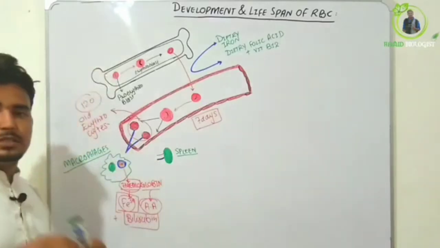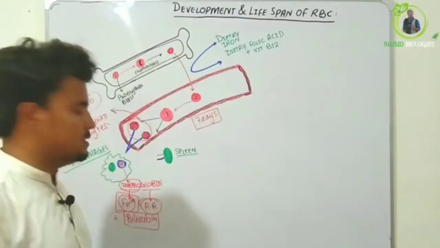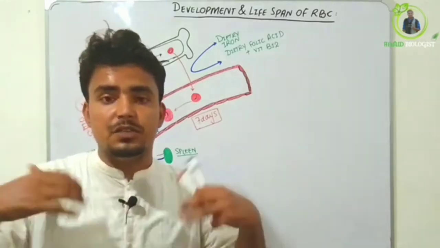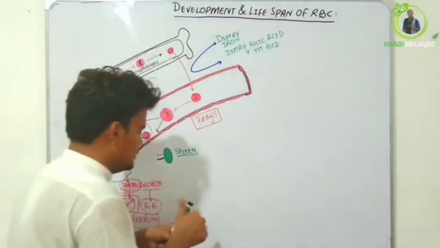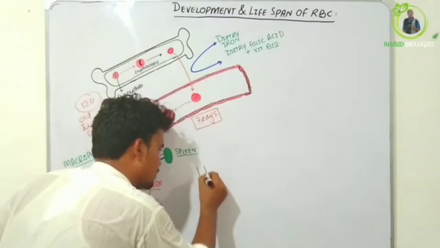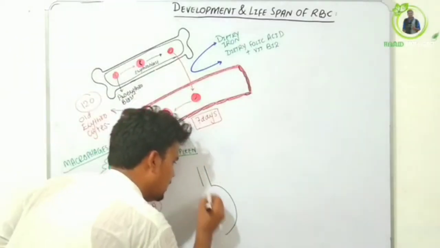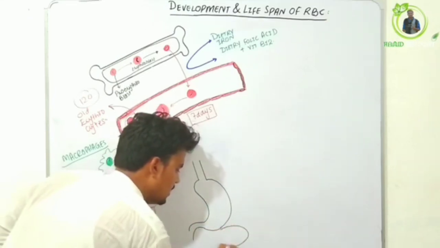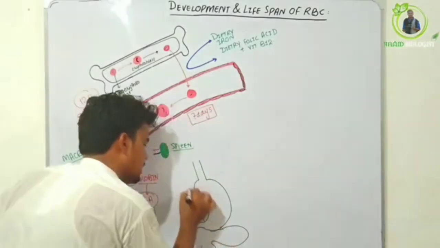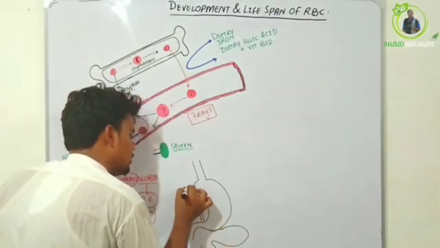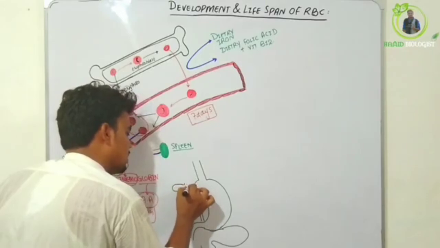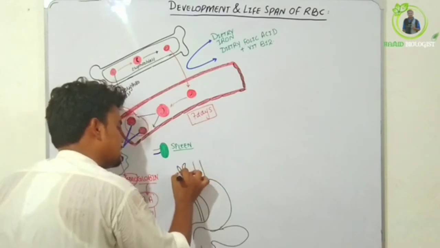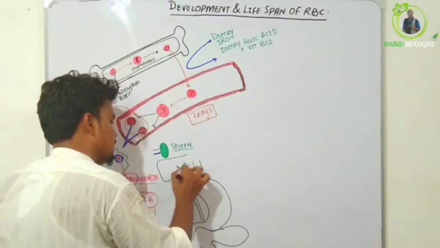Now we are talking about the structure and functions of hemoglobin. Hemoglobin is basically a protein attached to iron. Now we talk about the functions of hemoglobin and bilirubin. These are the common bile duct. The common bile duct joins the cystic duct, which meets the gallbladder, and this is called the right hepatic duct and left hepatic duct, and this is the structure of the liver.